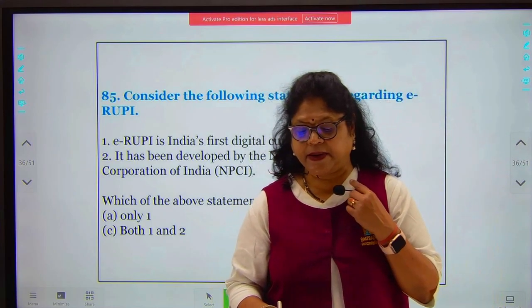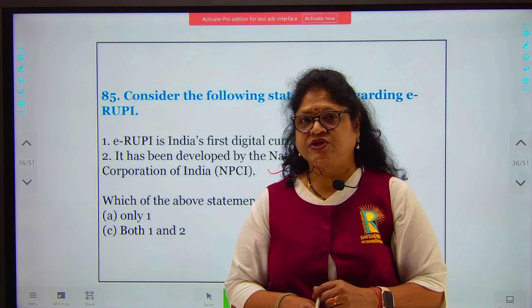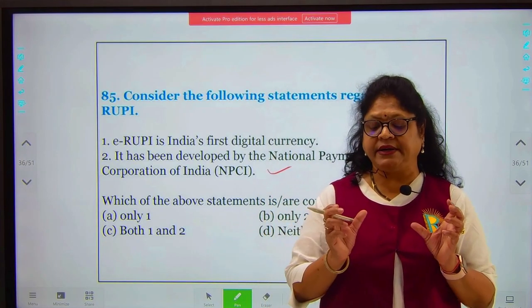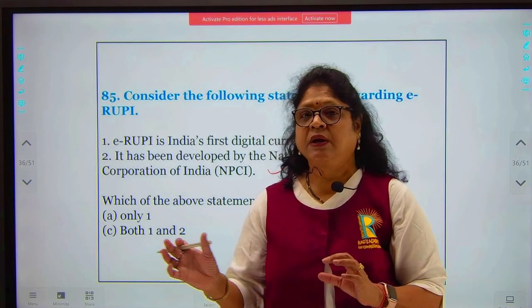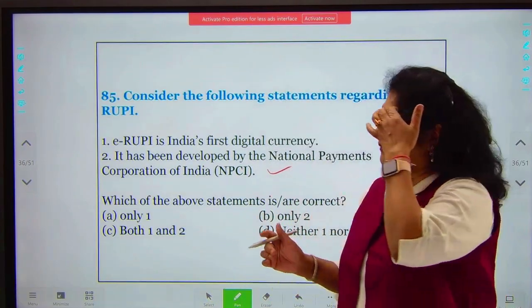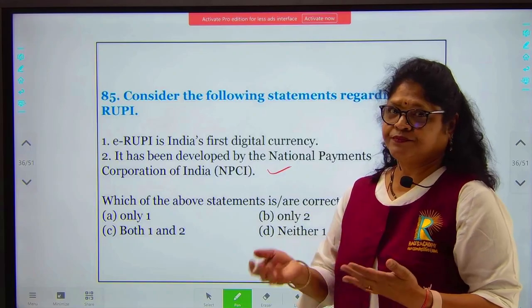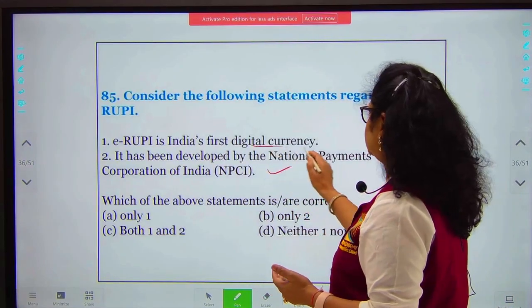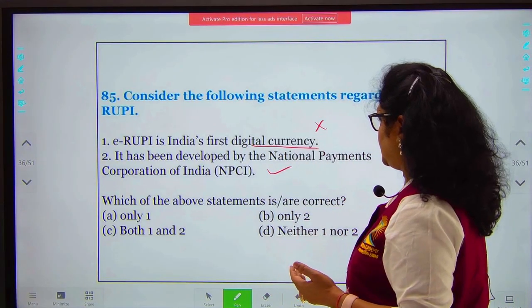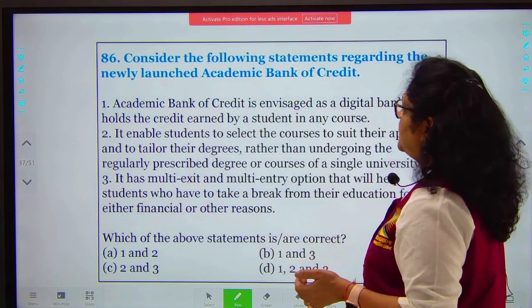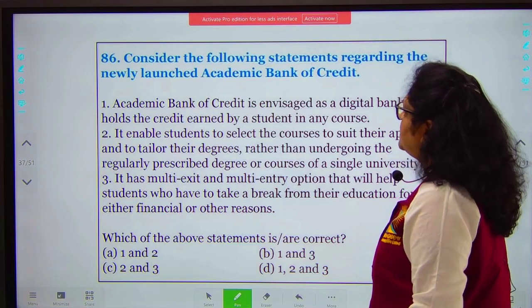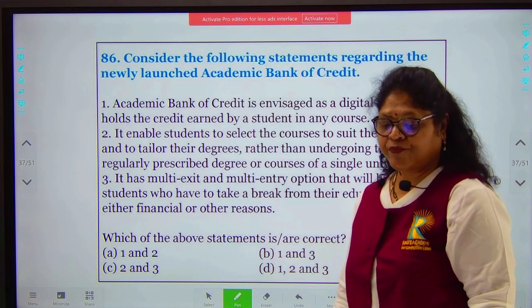It has been developed by, but e-rupee is a cashless and a contactless digital payment medium. It is not a currency. It is a medium through which payments are made. So it is like a prepaid gift voucher. It is not currency. Though this statement will be wrong. So here you will have option B. Only 2 is correct. Next, consider the following statements regarding the newly launched Academic Bank of India.